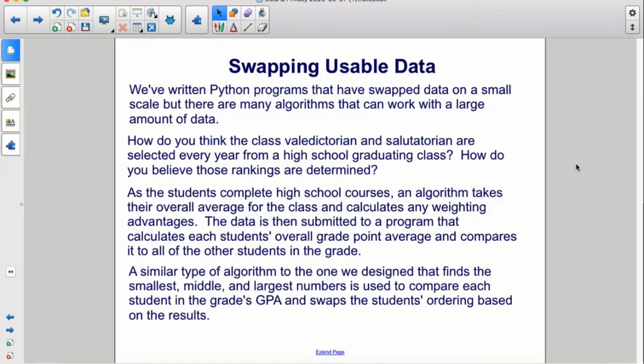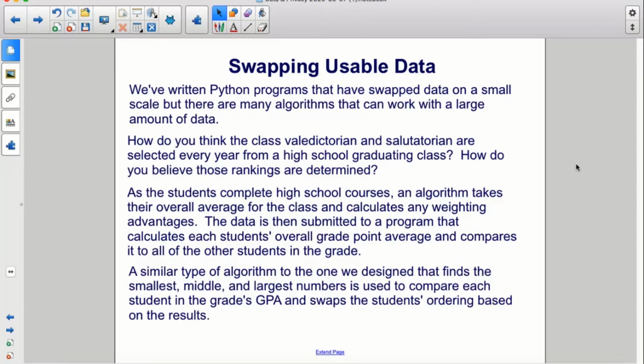How do you think the class valedictorian and salutatorian are selected every year from a high school graduating class? How do you believe those rankings are determined? As the students complete high school courses, an algorithm takes their overall average for the class and calculates any weighting advantages. The data is then submitted to a program that calculates each student's overall grade point average and compares it to all the other students in the grade.